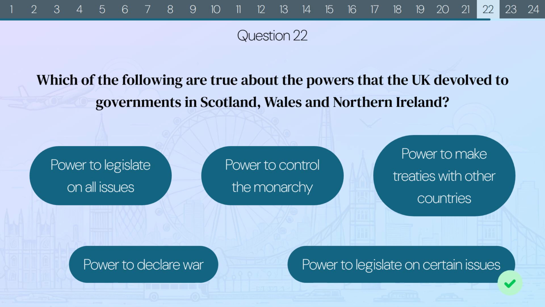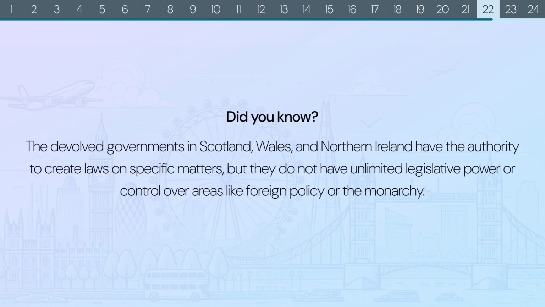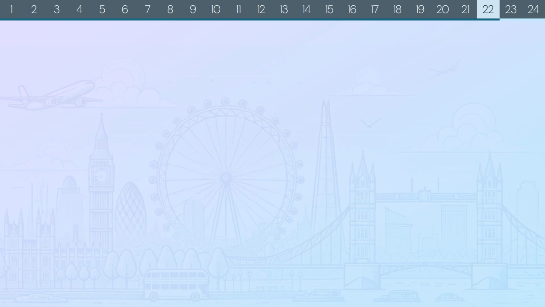The correct answer is power to legislate on certain issues. Did you know the devolved governments in Scotland, Wales and Northern Ireland have the authority to create laws on specific matters, but they do not have unlimited legislative power or control over areas like foreign policy or the monarchy?